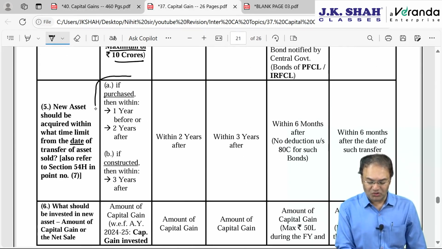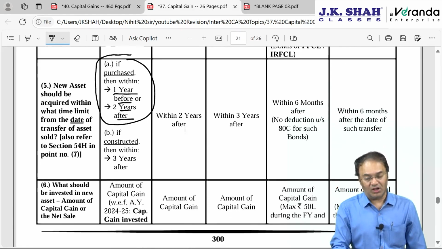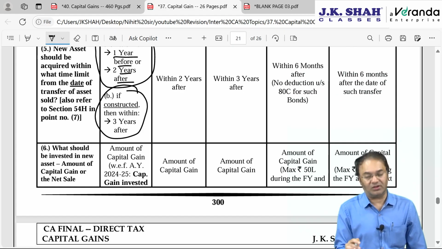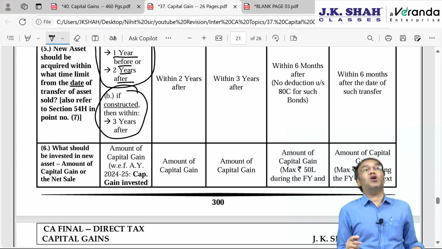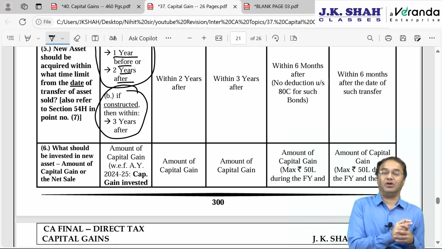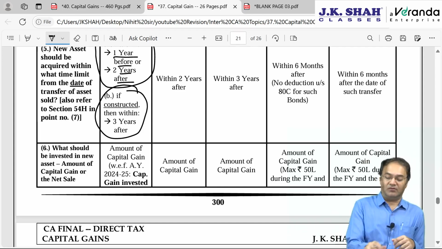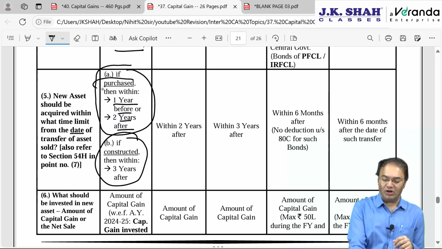Okay, in case you are purchasing it, then there are two time limits: 1 year before or 2 years after. And in case you are constructing it, then within 3 years after. In case you are purchasing a property, but in an under construction building, then which category would you fall under? You will fall under purchase category or construction category.